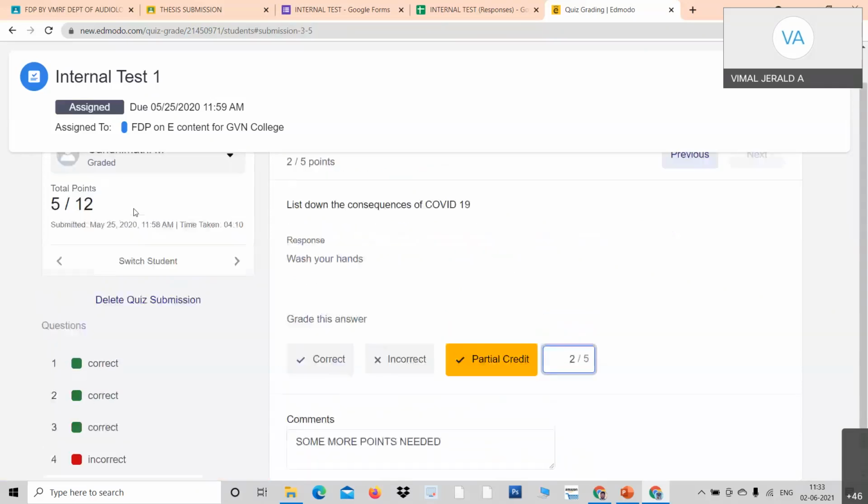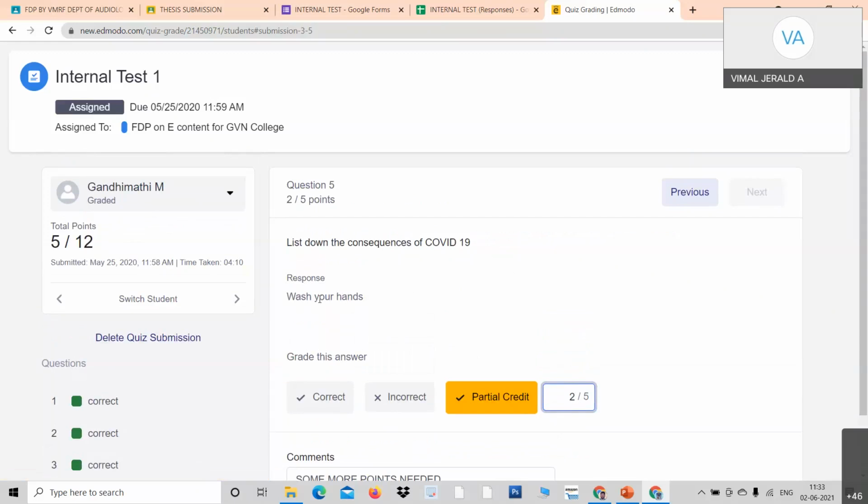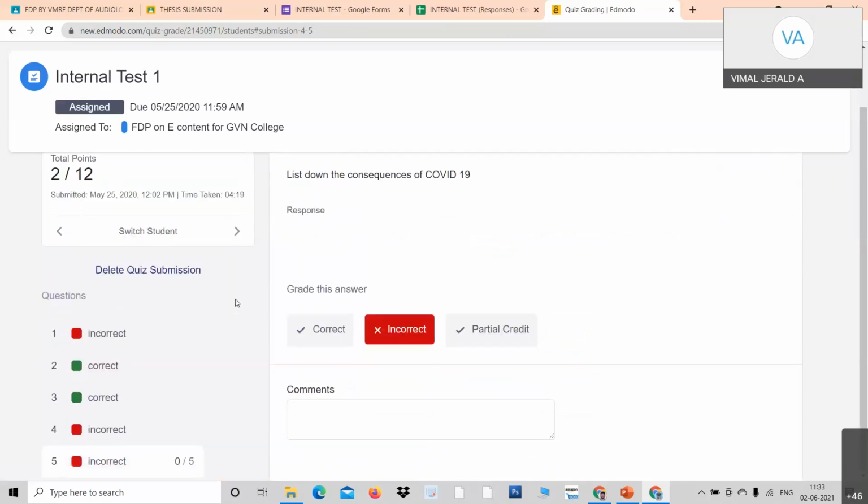See here, next student. It comes to the next student, Gandhimati. See here, wash your hands. It is incorrect. So I just give 0 marks. So switch over to the next student. You will be able to see the performance of a particular student. See, she has got incorrect answer for 3 questions. Correct answers will be visible in green and incorrect answers will be visible in red and partial credits will be visible in yellow. Okay, professor, this is how you evaluate the descriptive part.